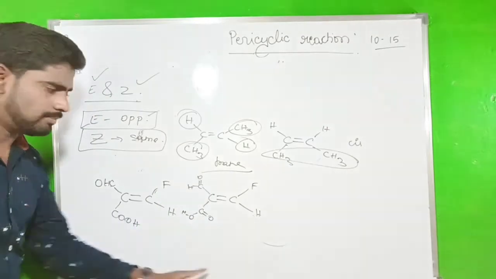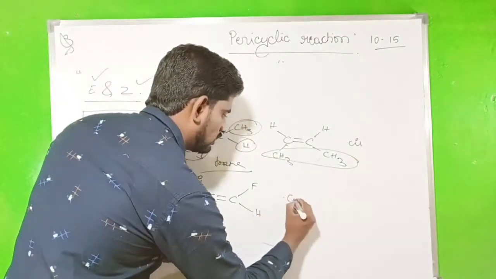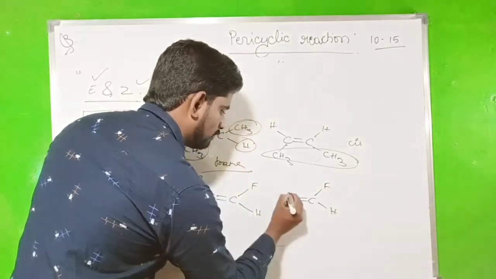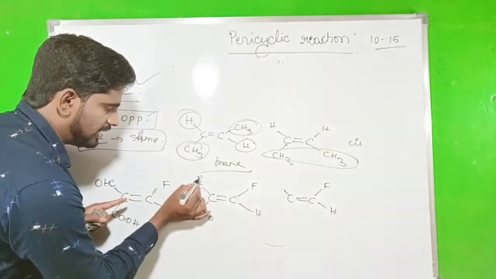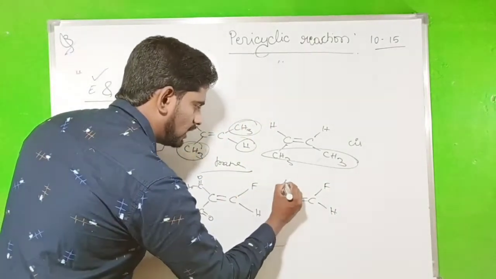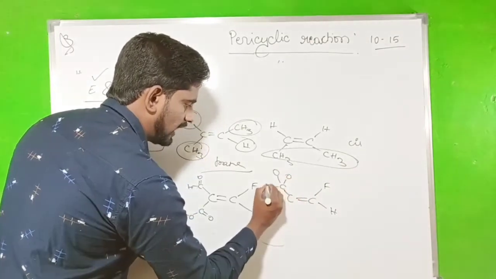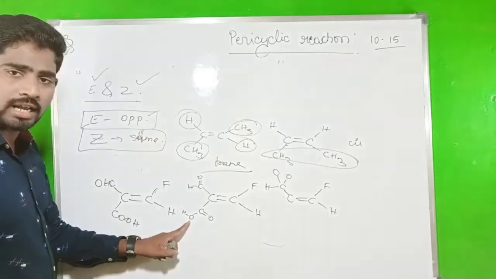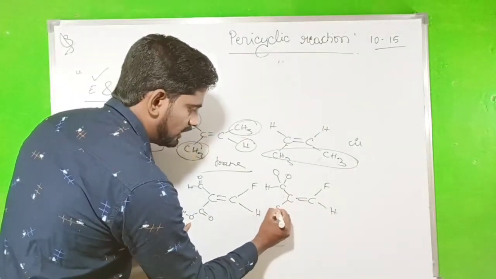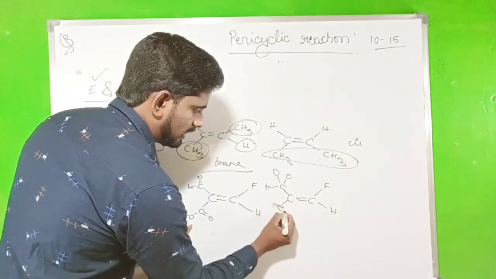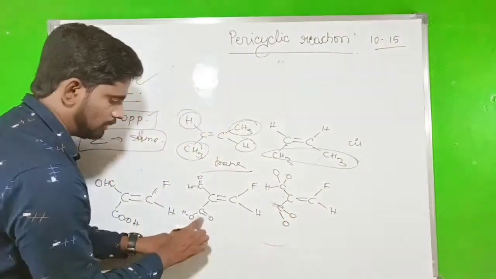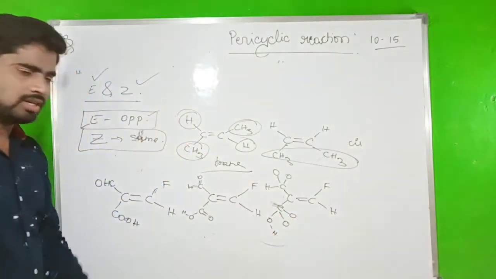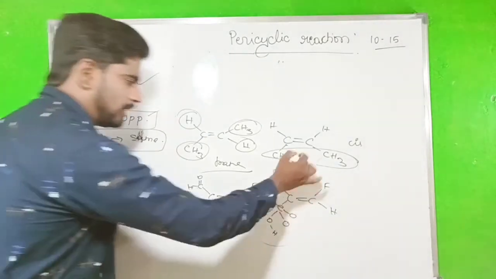First write it in open form. After that, C double bond C, fluorine, hydrogen. Then this carbon contains a double bond to oxygen, hence you write 1 oxygen, 2 oxygen, and hydrogen. Here the carbon has a double bond to oxygen and 1 single bond to oxygen, so you count it as 3 oxygens. Look here: the carbon contains 1 oxygen, 2 oxygen for the double bond, and 1 more oxygen that contains hydrogen. So now we have to identify the priority.